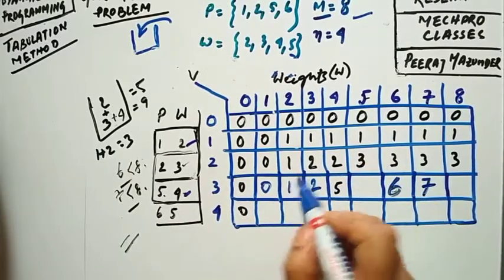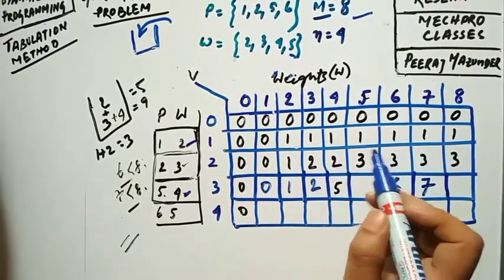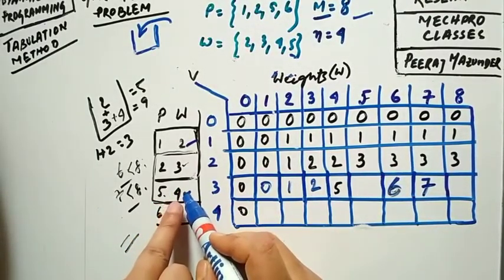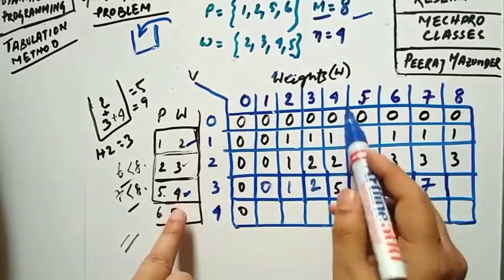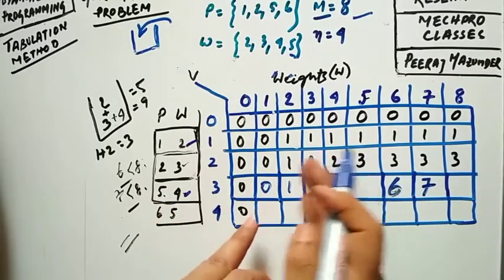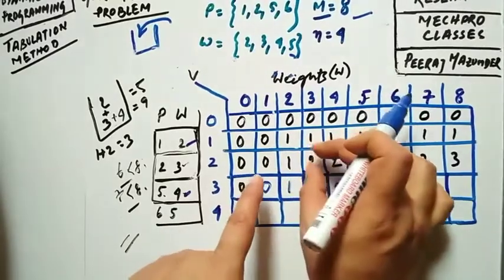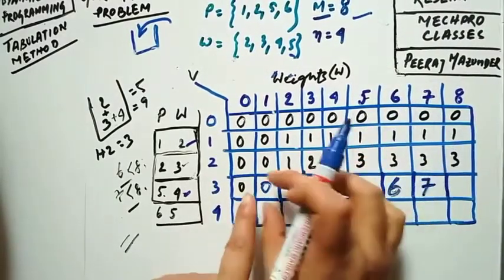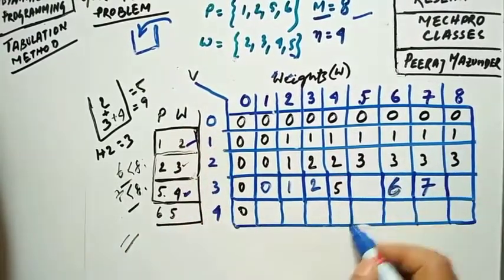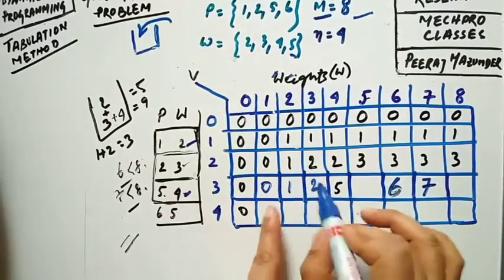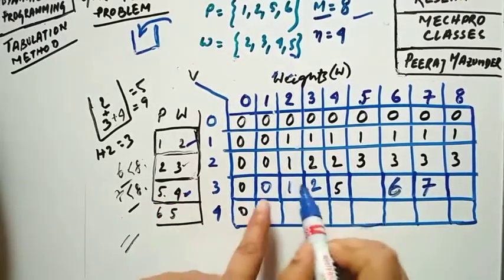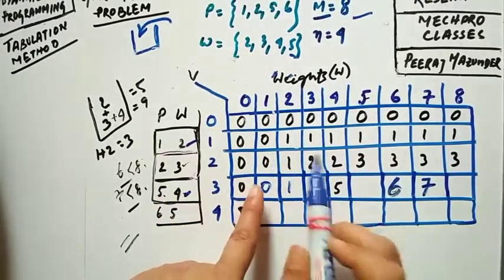So the golden rule for this filling, on the left hand side, first you consider the maximum weight, that is 4 over here. So for the 4 column, you just write the profit corresponding to 5. Now for the left side, you just take the value from the above row and just fill it here. That is the golden rule of saving time in the exam hall. Now you don't have to consider each and every time while filling up this left side. Just consider the weight, the corresponding cell, write the profit, and you just fill this cell from the upper cell as well. Just the upper cell.